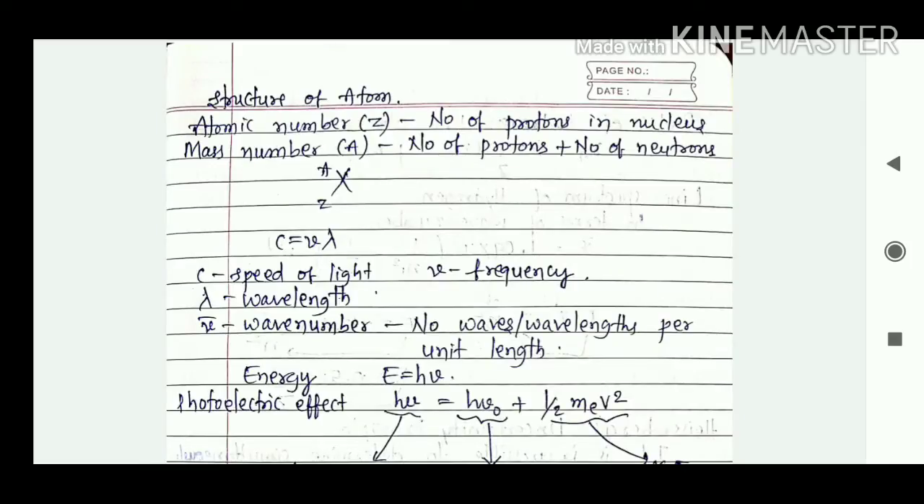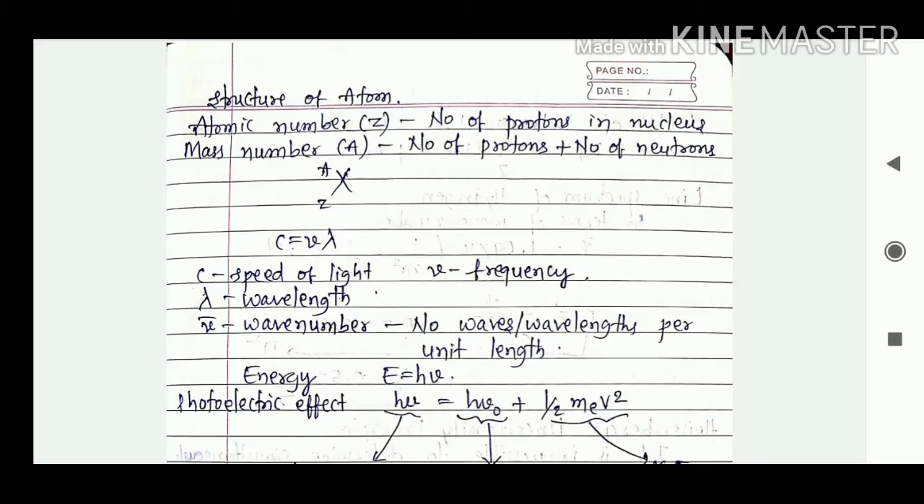So this is the second chapter, structure of atom. We have a standard method to express the atomic number, the symbol and the mass number. So this is how it looks. Atomic number is the number of protons in a nucleus, and the second one is mass number: the number of protons plus the number of neutrons combined together is known as mass number, written as A X Z.